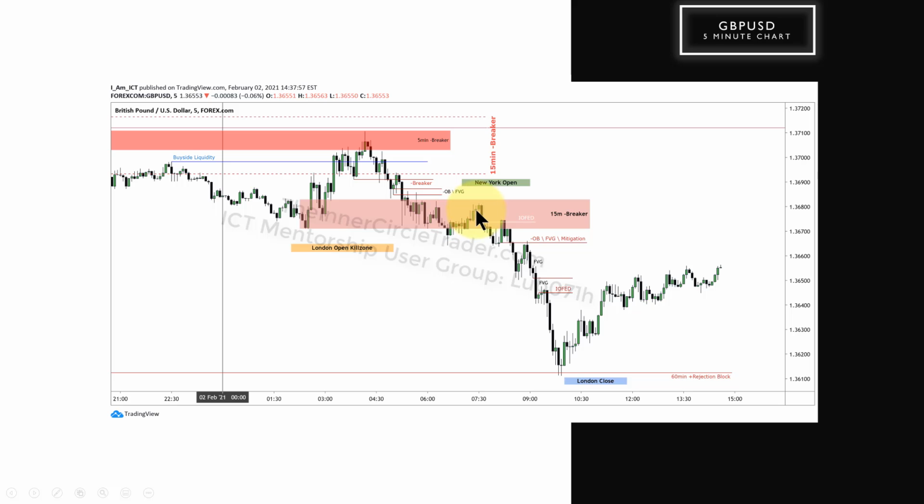All this consolidation is occurring inside that, and then we have displacement. Come back up in, institutional order flow entry drill with a fair value gap. Another opportunity here, which is really an optimal trade entry short in New York open. So you can sell short here. Price has another level of displacement. Trades back up to the bearish order block with a fair value gap and mitigation block. So we have a high, a low, a lower high, down close candle. There's your mitigation block. It hits that, sells off, another little fair value gap in here.